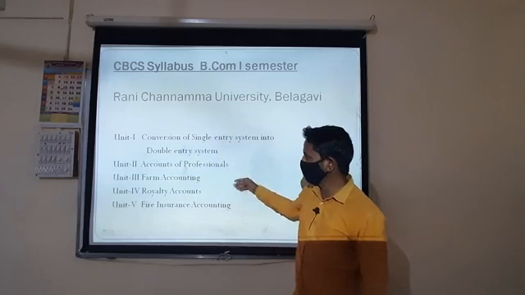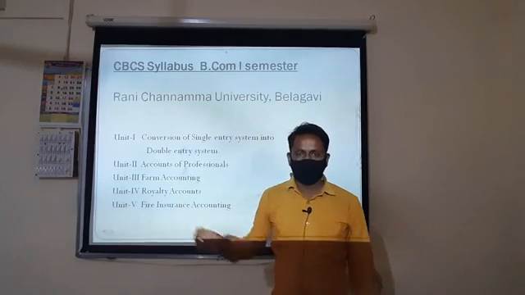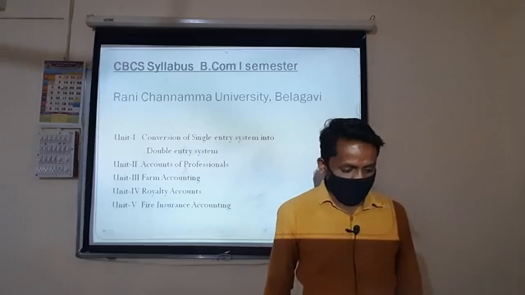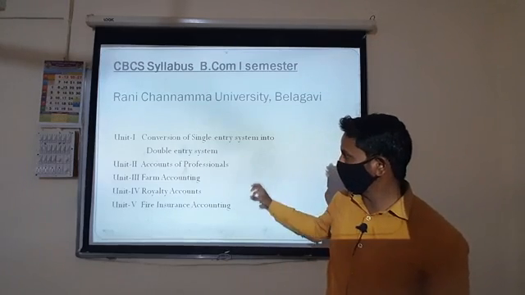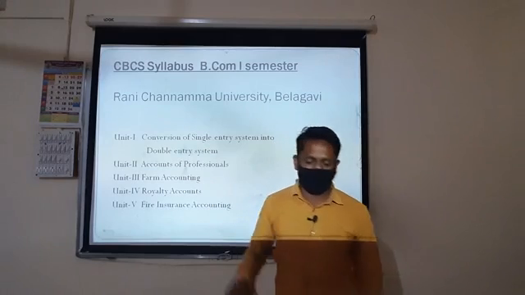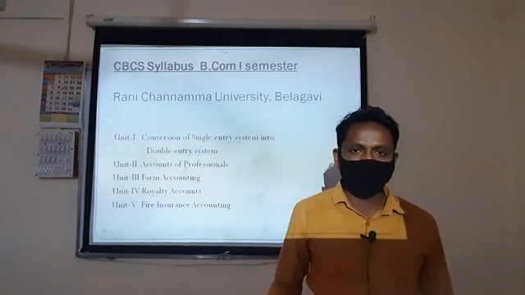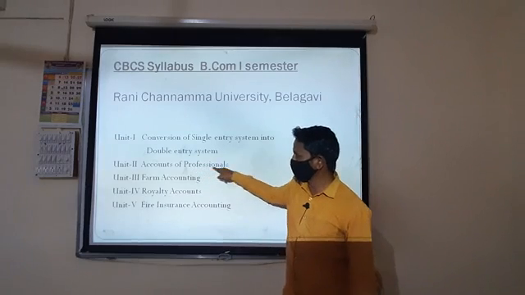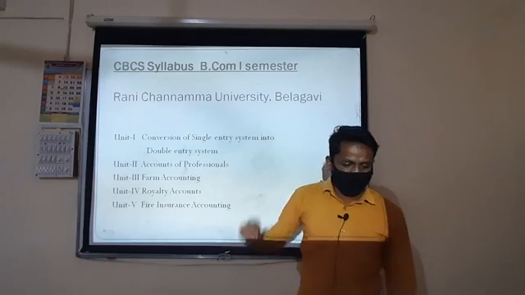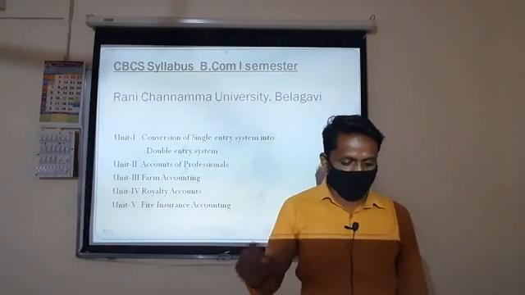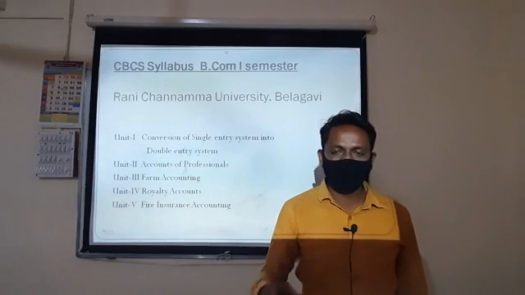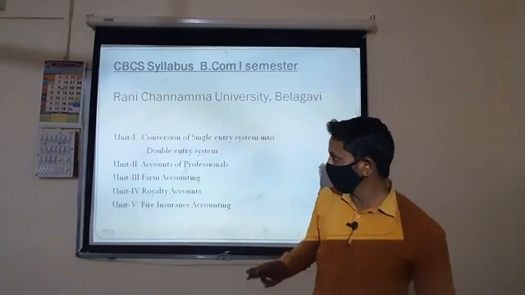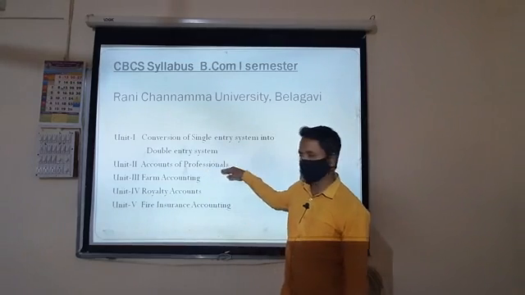The next unit is the accounts of professionals. Some points will be covered in this unit. Some persons come under this account: the chartered accountants, lawyers and doctors. Next, some accounts will be prepared: the receipts and payment account, the income and expenditure account, and the balance sheet. 3 accounts will be prepared in this unit.